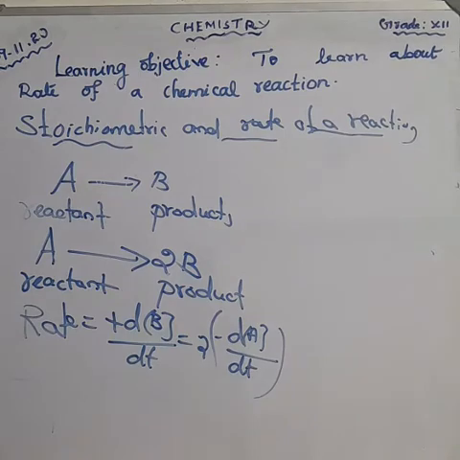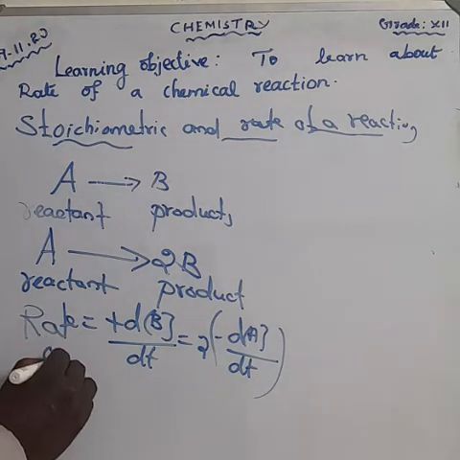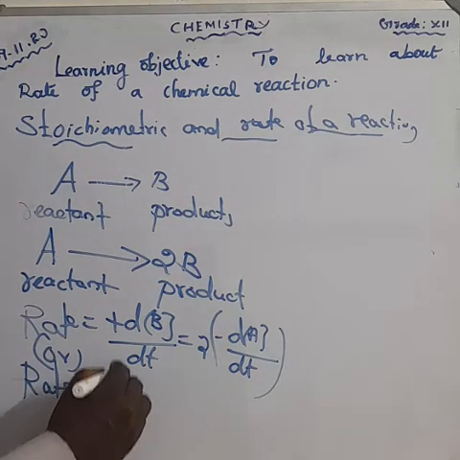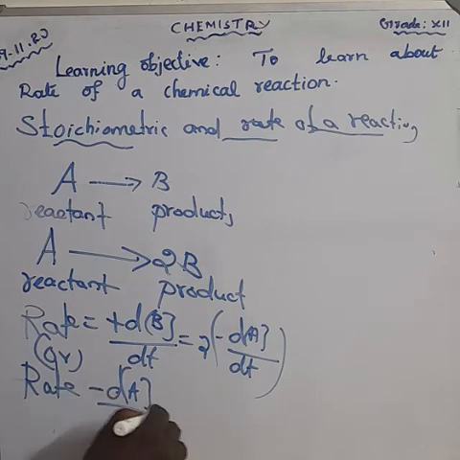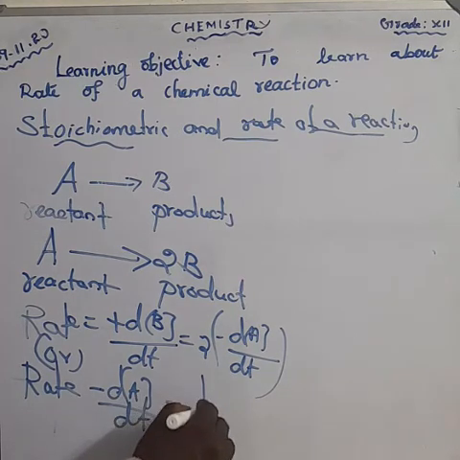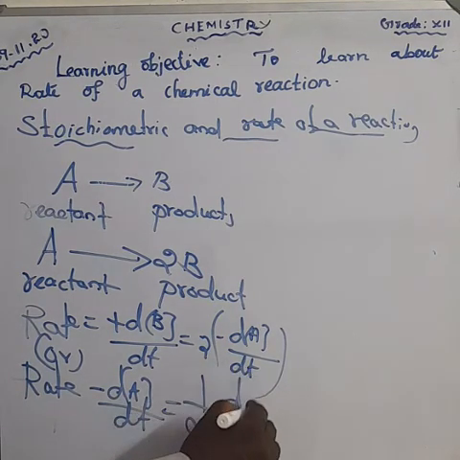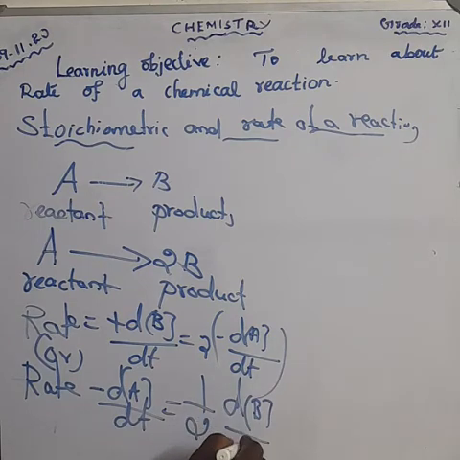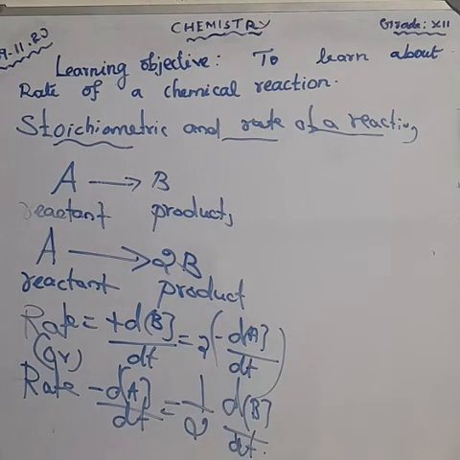This is about the rate. In other words, we can write rate is equal to minus dA by dt is equal to 1 divided by 2 dB by dt. Already we learned about the rate law.